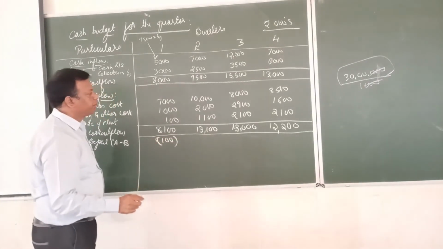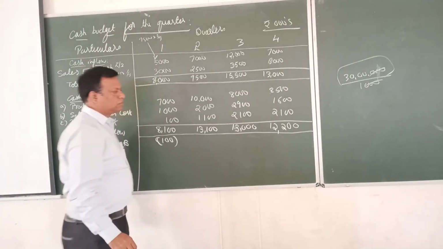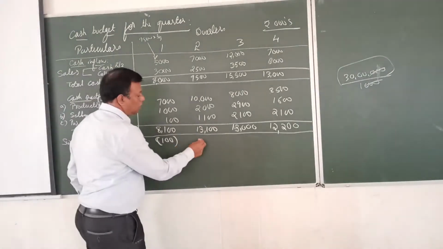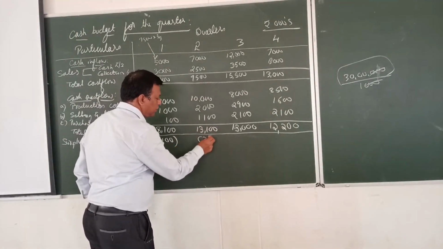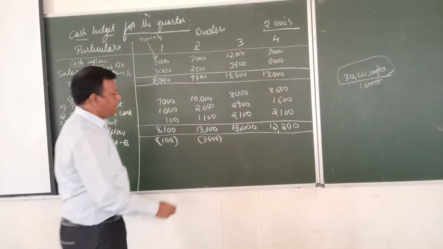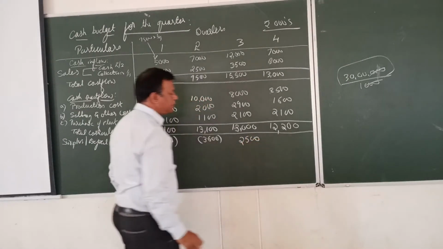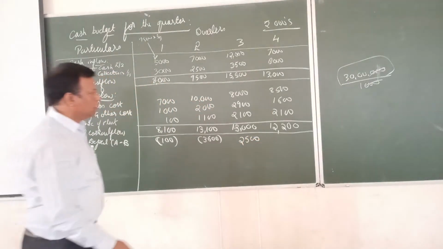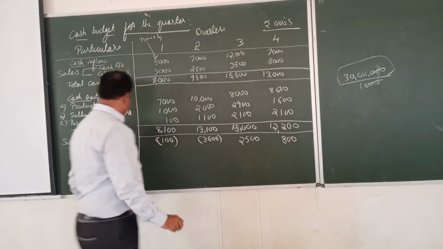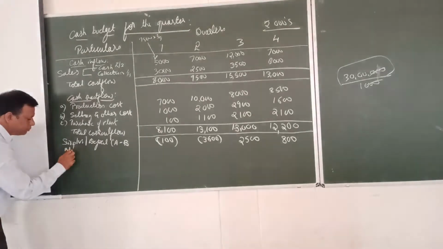Next, 3,000 minus 3,600. Next, 2,500 plus. Next, plus 800. So now what you should add is the opening cash balance.